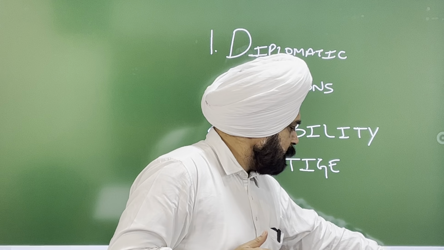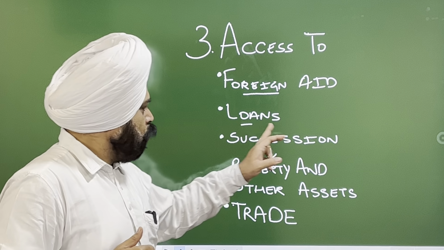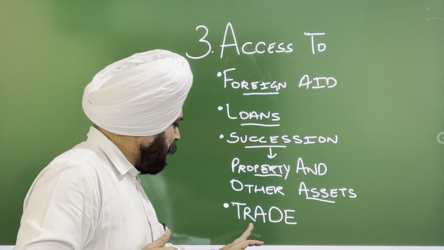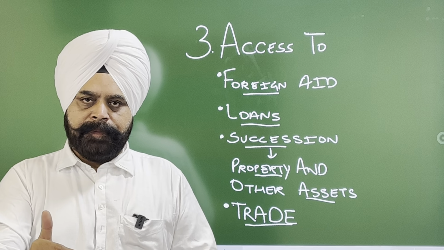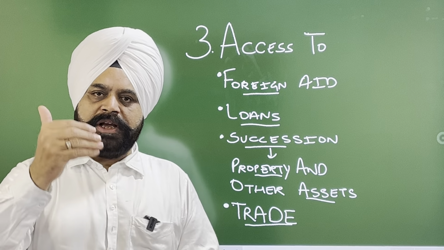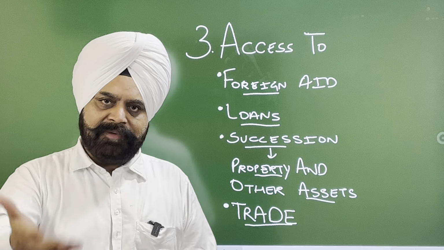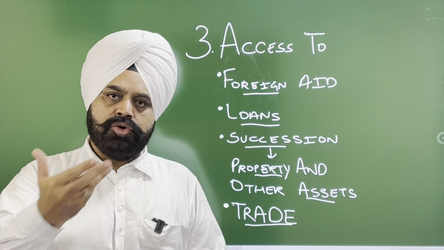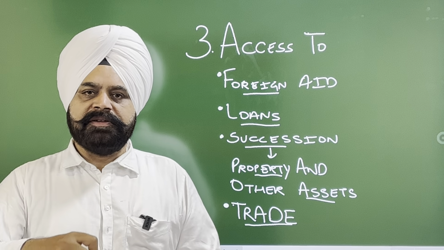And third is access to foreign aid, loans, succession to the property, to the other assets, and trade. So meaning thereby, once a recognition is given, then the recognized state has the benefit of taking loans from the international community, has the benefit of having trade with the international community, has the benefit of succession of the properties, of the assets, and the immunities in the international community.